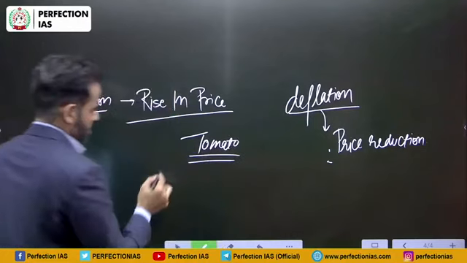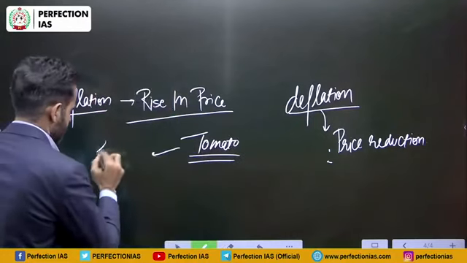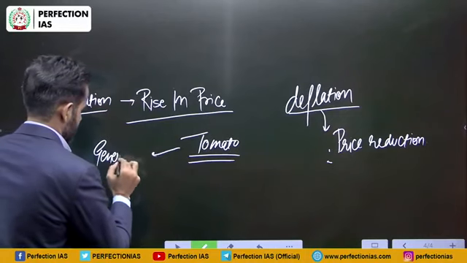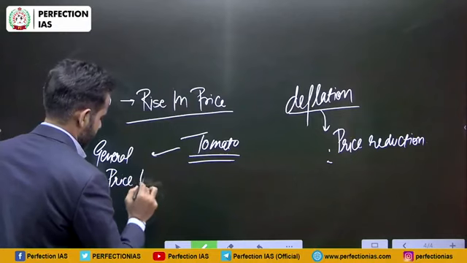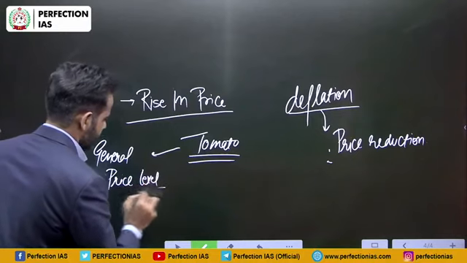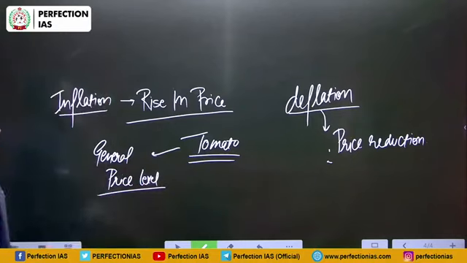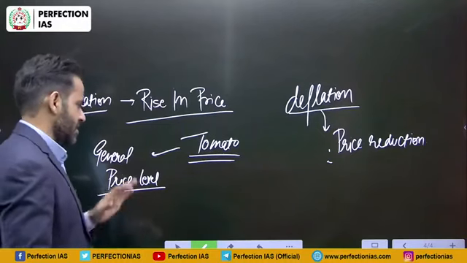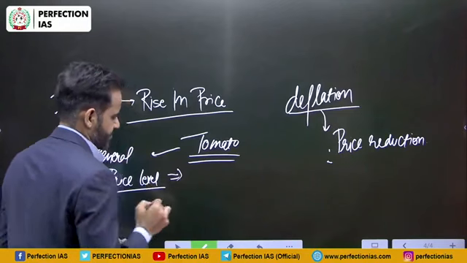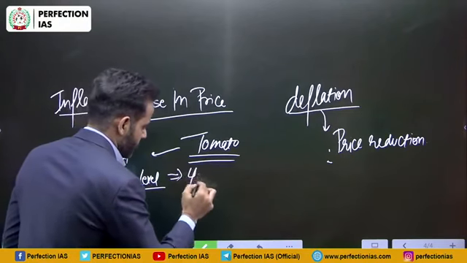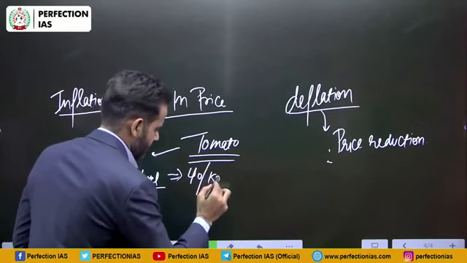Say the general price level. General price level means moderate price level, or in most situations the price is more or less this price, that is the average price. Suppose it is 40 rupees per kg.